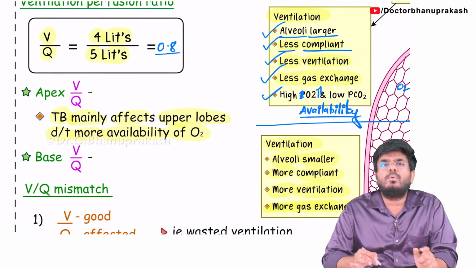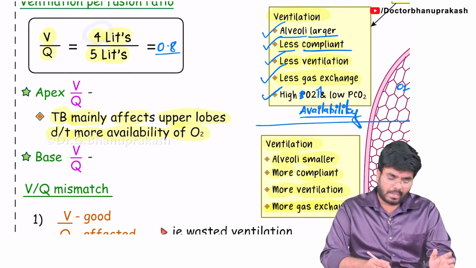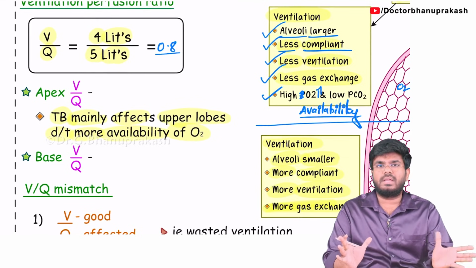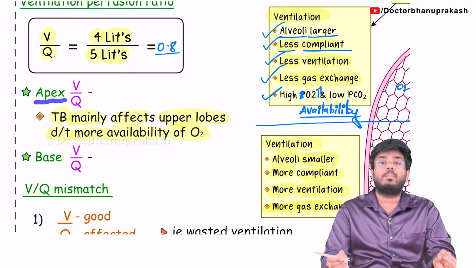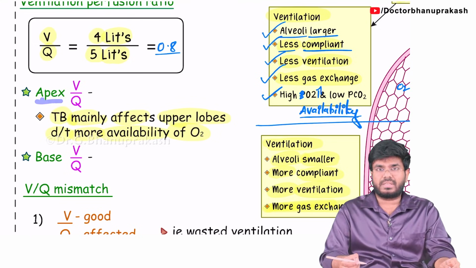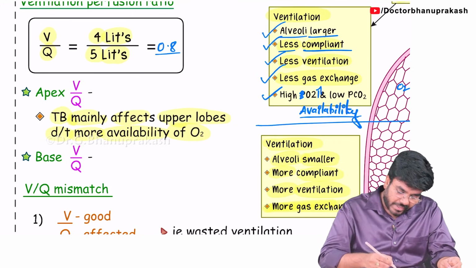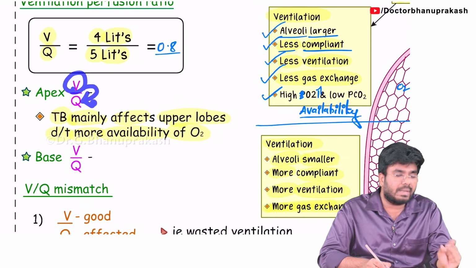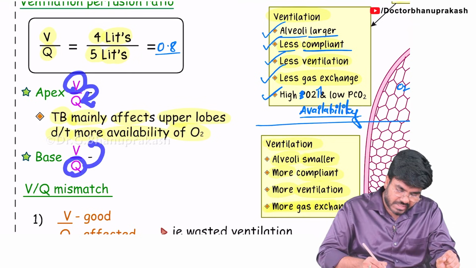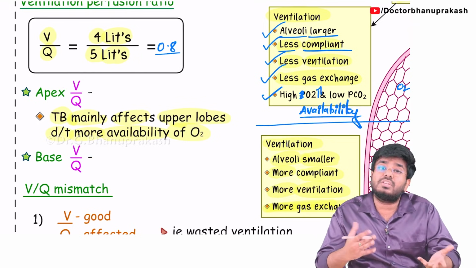See, if I am talking about the entire lung, two lungs together, ventilation is 4 liters and the perfusion, 5 liters of blood, is going to both the lungs together. But if I talk specifically about the apex and the base, they are a little different. In apex, ventilation is greater than perfusion. In base, perfusion is greater than ventilation. So the ventilation perfusion values are different, so the ratio is also different.